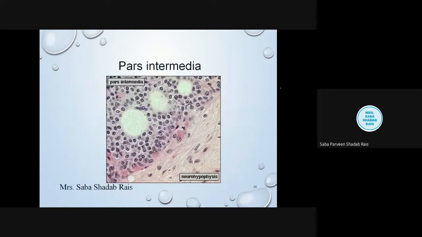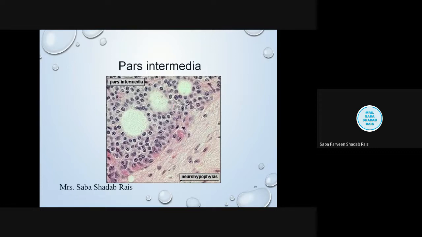Now the next part is the pars intermedia. This is situated between the pars distalis and the pars nervosa that we had already seen in the previous diagram. It mainly consists of basophils. Sometimes it shows some type of colloidal cyst. Now see, a cyst is a group of cells. It is poorly developed in man as compared to other vertebrates.